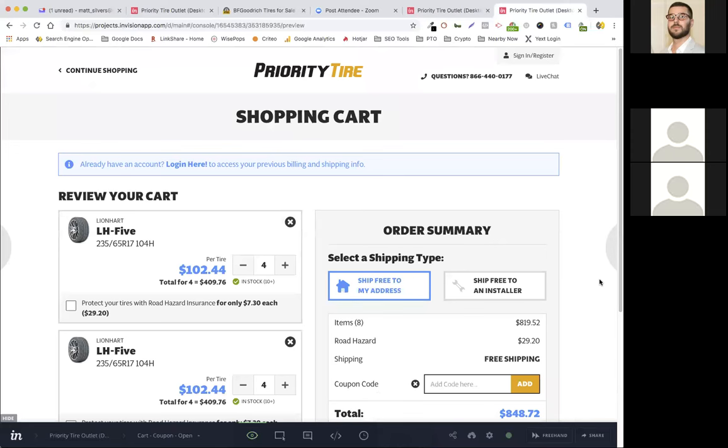Okay, let me think about what I've missed here. Any questions on the product page? I know there's a lot there, but not too much has really changed other than. Yeah, I don't think I have any questions. I mean, that's pretty well explained. Okay. All right, so now we're at the cart finally. We are, okay.